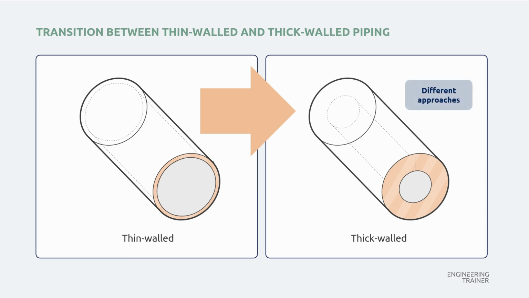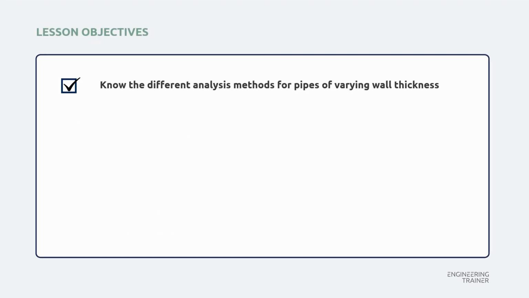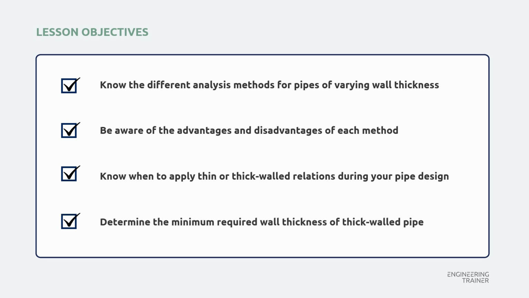We have discussed the differences between the approaches and the thickness determination for thick-walled piping based on the EN 13480 and B31.3. You now know the different analysis methods for pipes of varying wall thickness, are aware of the advantages and disadvantages of each method, know when to apply either the thin or thick-walled relations during your pipe design, and how you can determine the minimum required wall thickness of a thick-walled pipe.